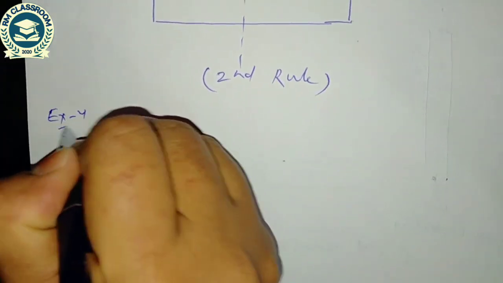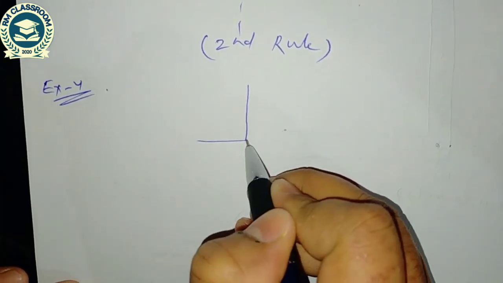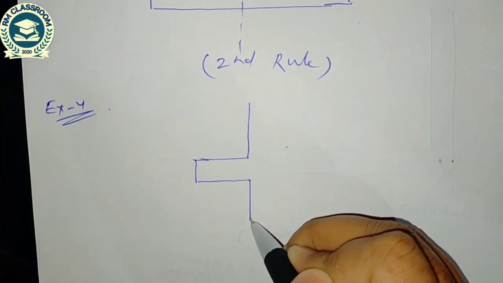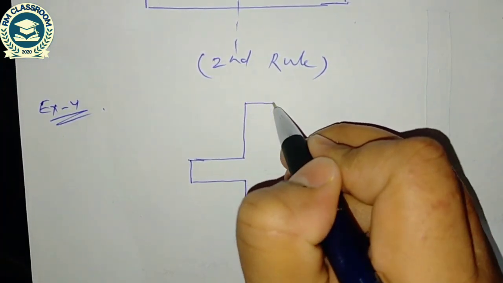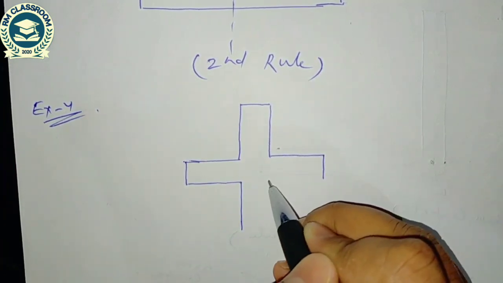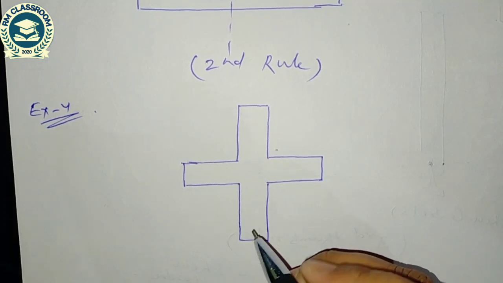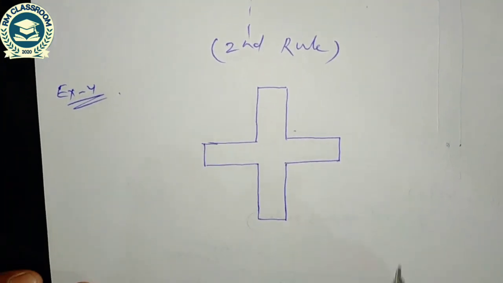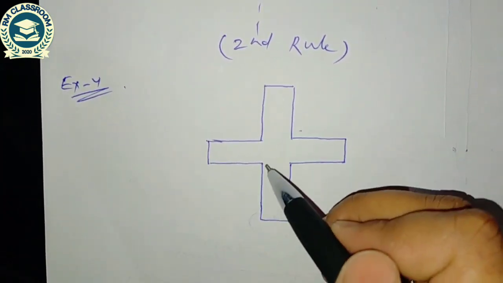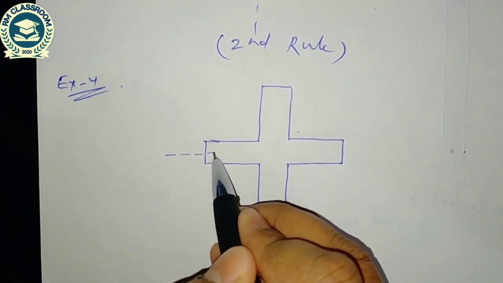Example 4. This is the section. So tell me, by which rule will we locate the shear center? Once again, there are two axes of symmetry.